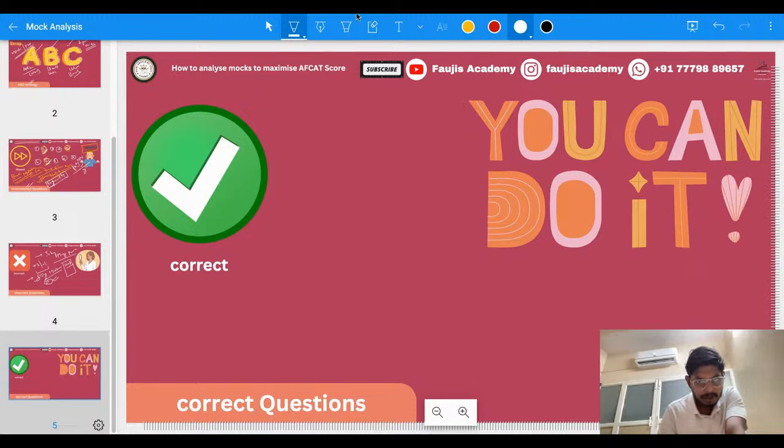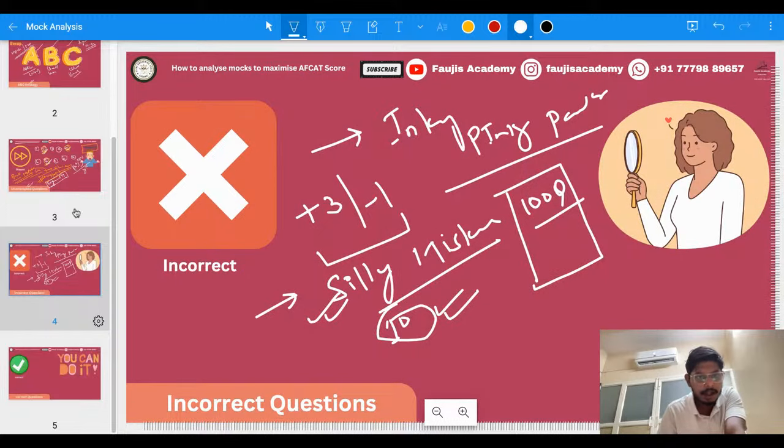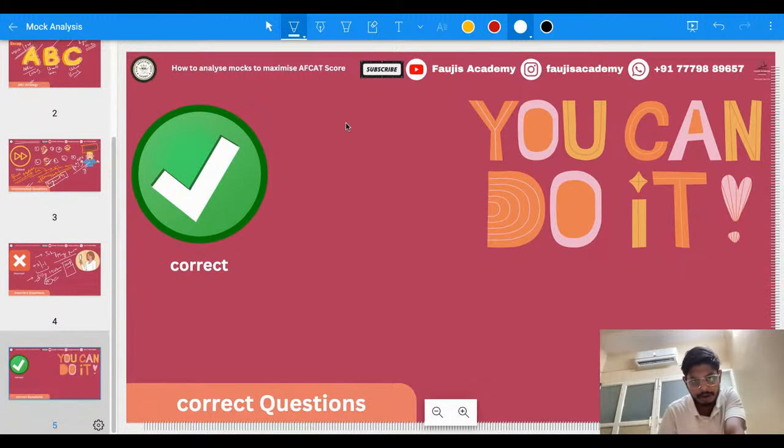Lastly, even though you have got a few of the questions correct, let us say questions 2, 5, and 7 you did not attempt, and question numbers 1, 3, and 4 you attempted wrongly.